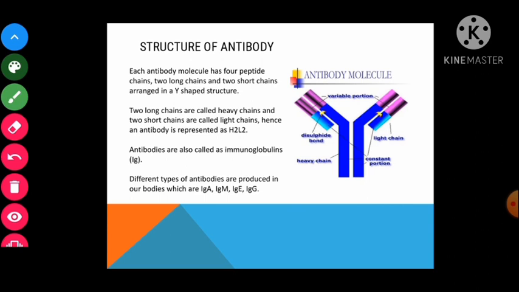Talking about IgA, A stands for alpha, immunoglobulin alpha, and it is the second most prevalent antibody, right. It is 15% of the total antibodies in our body, and it is found in the colostrum, which is the breast milk for the newborn, and in our nose, eyes, and lungs, right. So that is the antibody present in such parts.